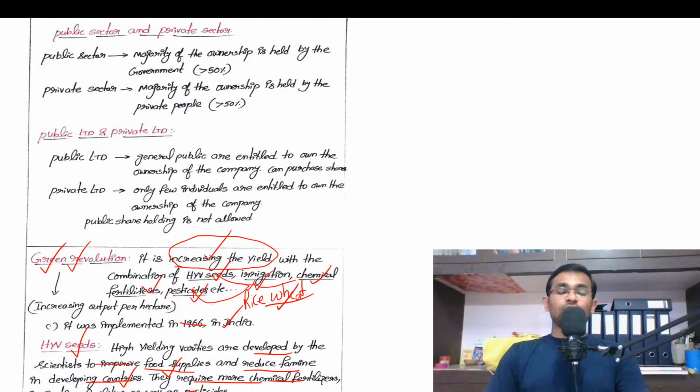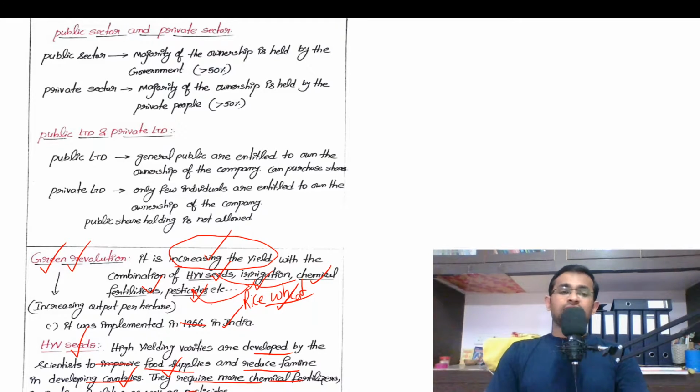So that's why, in order to boost up the green revolution in India, the then government had started the construction of large dams across the major rivers of India. For example, Hirakud Dam across the river Mahanadi in Odisha, Nagarjuna Sagar Dam across the river Krishna, Bhakra Nangal Dam.